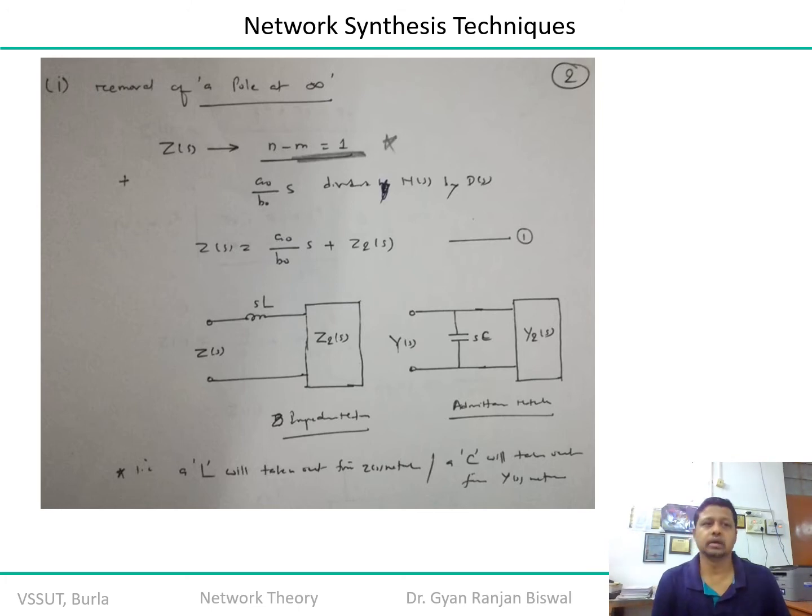The answer is yes. It can be an inductor, an inductive property, which represents L of s. So a naught by b naught is nothing but the value of the inductance here. So it is L of s plus the remaining function. That means there is an inductance connected in series, or in cascade, with the rest of the electrical network.